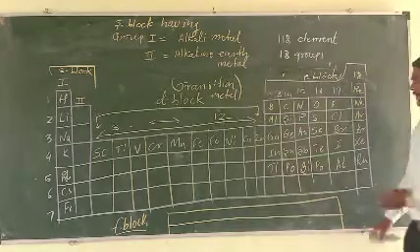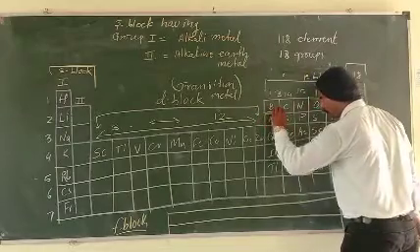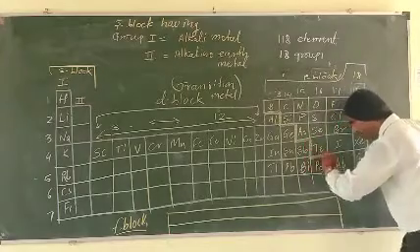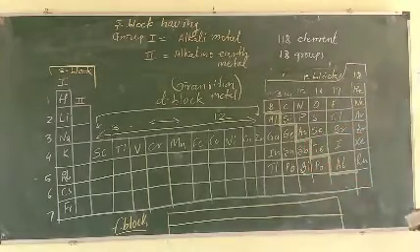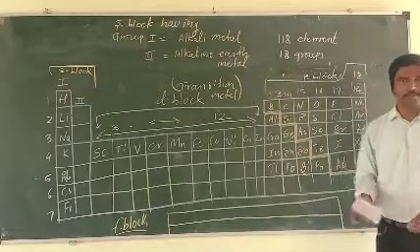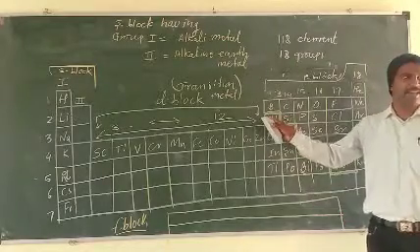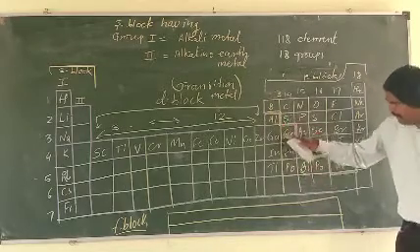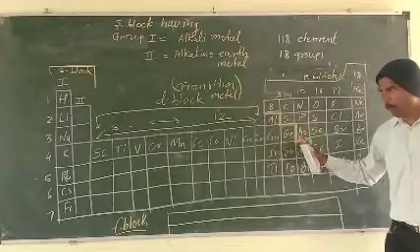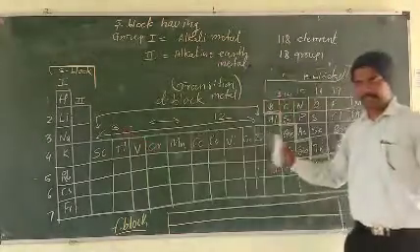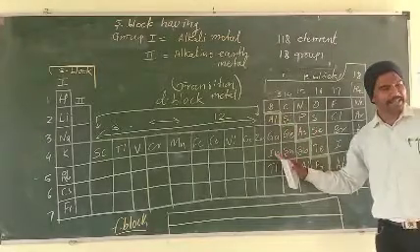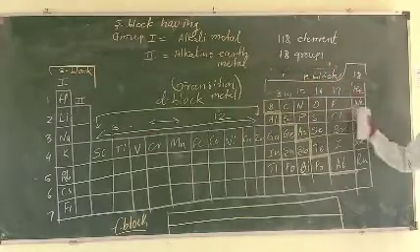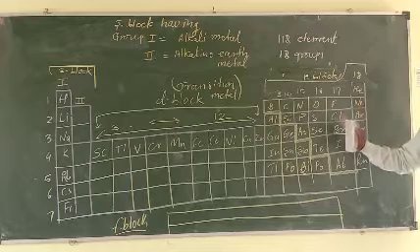These were the p block. They also have one zigzag line. What is the indication of the zigzag line? Yes, this zigzag line shows the separation between the metals and non-metals. Below the side of the zigzag line, these are all metals. And the upper side of the zigzag line, these are the non-metals.